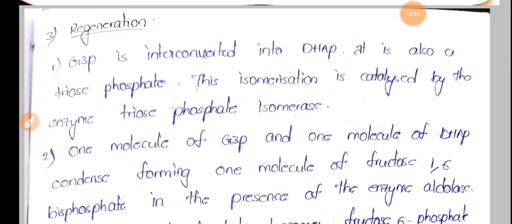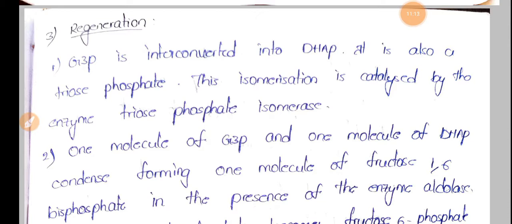So one glyceraldehyde 3-phosphate molecule is utilized, and next we have 5 G3P molecules. The second G3P molecule will be converted into DHAP, and this DHAP will combine with the third glyceraldehyde 3-phosphate to form fructose 1,6-bisphosphate. The second G3P molecule is converted into DHAP, that is dihydroxyacetone phosphate, by the enzyme triose phosphate isomerase.